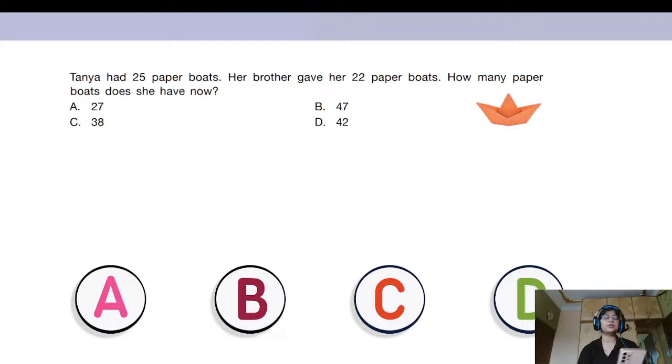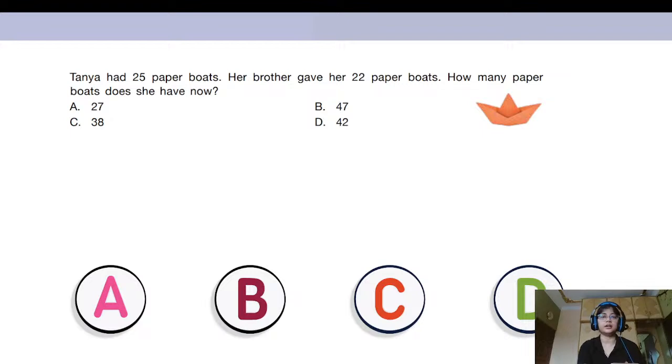Come on, quickly type in your answer in the chat box. Let's see which is the correct answer for this. Is it A? Is it B? Is it C? Or is it D? Come on, quickly. Quickly type in your answers.